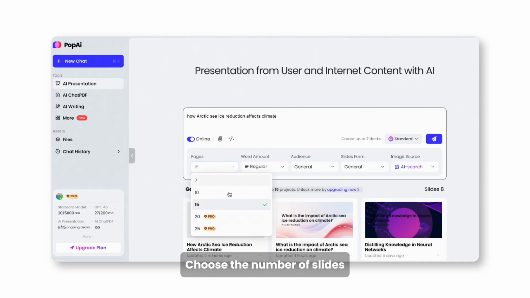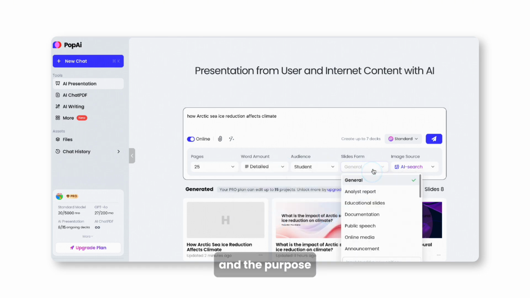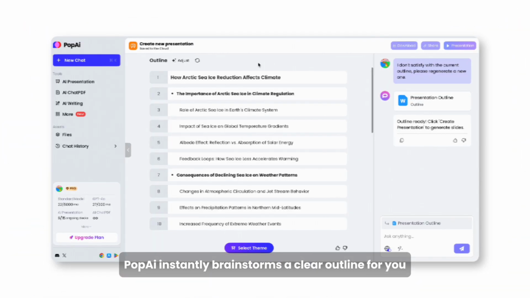Choose the number of slides, your speaking time, your audience, and the purpose. That's it. PopAi instantly brainstorms a clear outline for you.